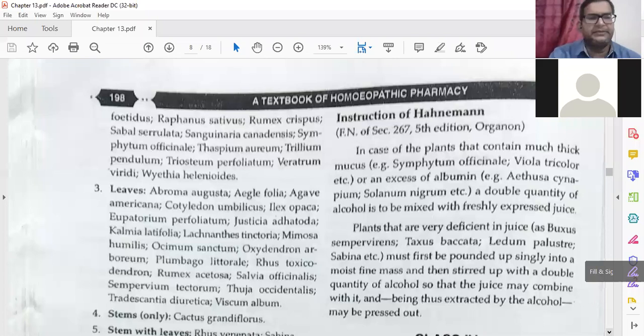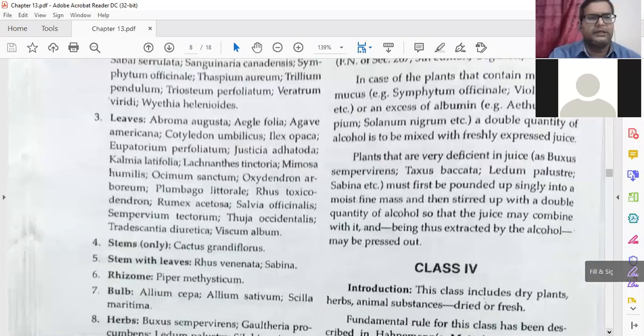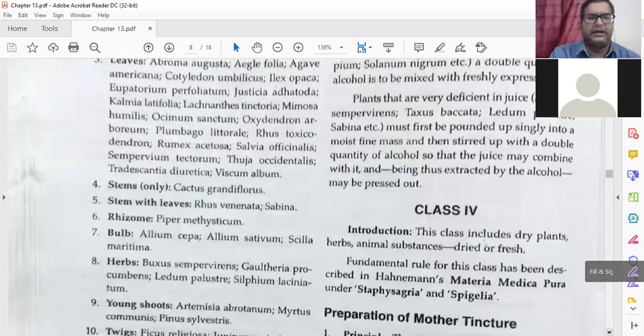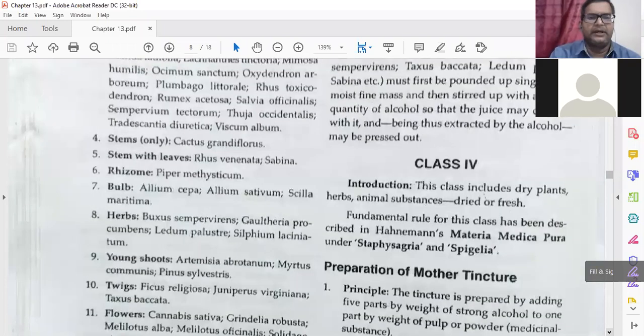Then stems are used. Cactus is there. Then Rauwolfia is there. Rhizomes are used.